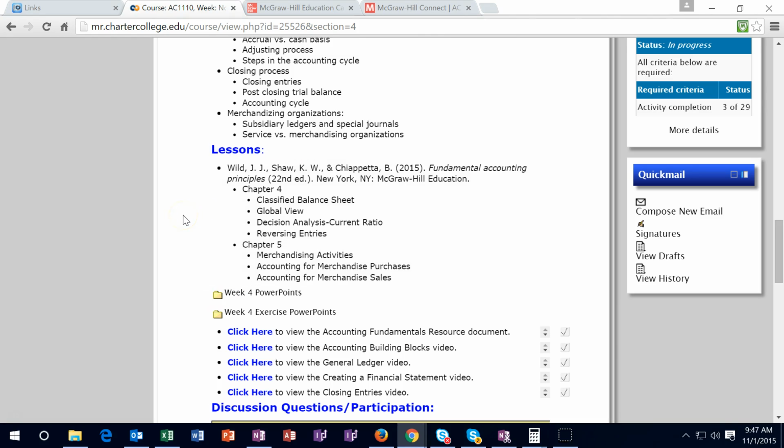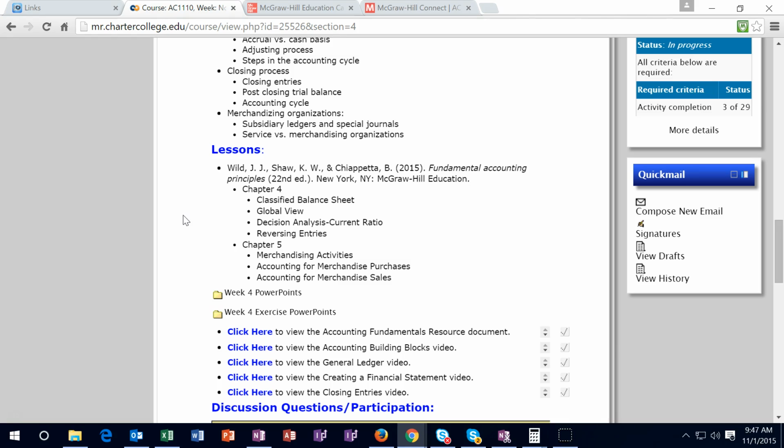I want to reiterate that chapters 1 through 4 are really the entire accounting cycle. So this is a difficult class in that we're really going over an overview of the entire accounting cycle in chapters 1 through 4. And that's the entire process that we will be continuing on throughout the rest of financial accounting classes.